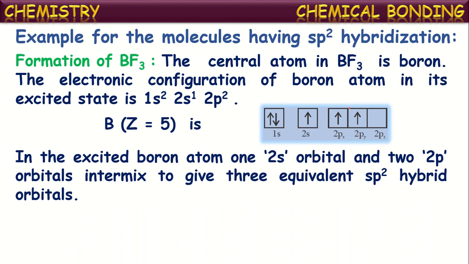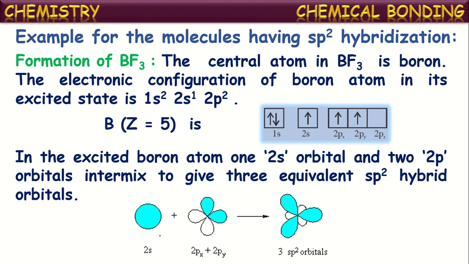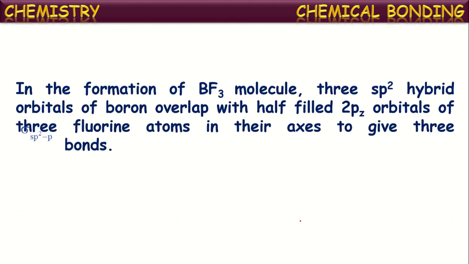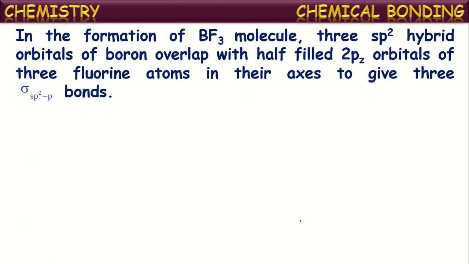Now in the excited state boron atom, one 2s orbital and two p orbitals intermix to give three equivalent sp2 hybrid orbitals in this way. One 2s orbital and two p orbitals intermix with each other to form three equal-energy sp2 hybrid orbitals. If you see the other one, fluorine, we know fluorine has one unpaired electron in its 2pz orbital.